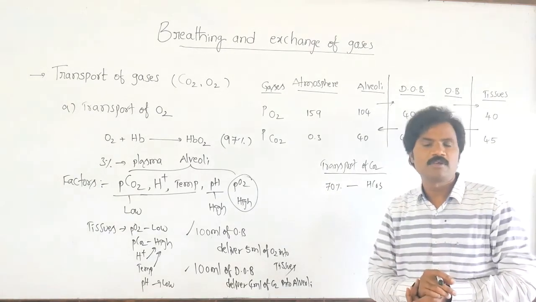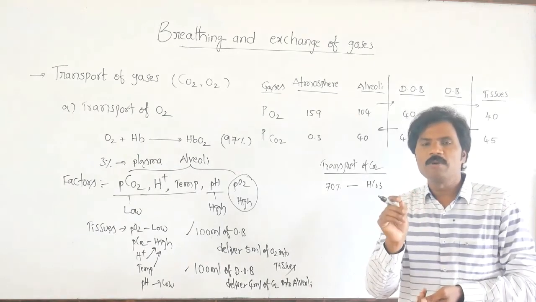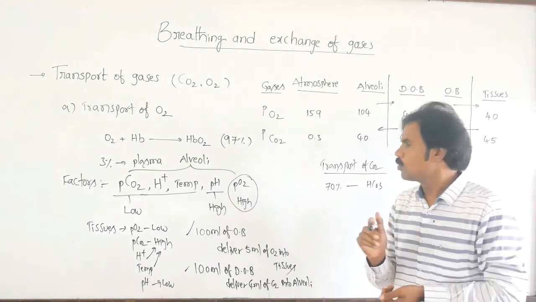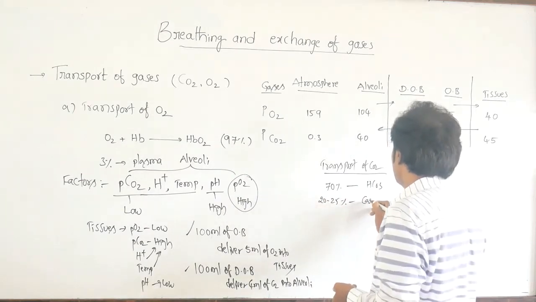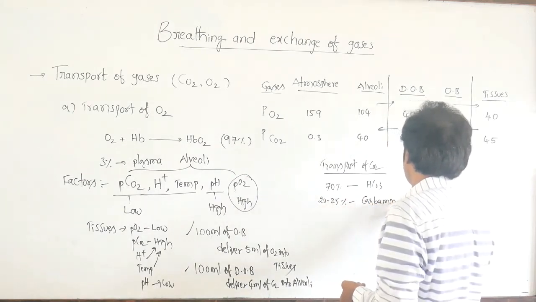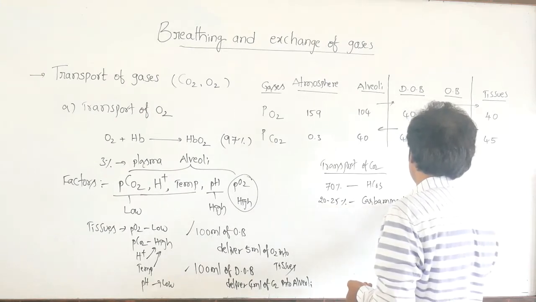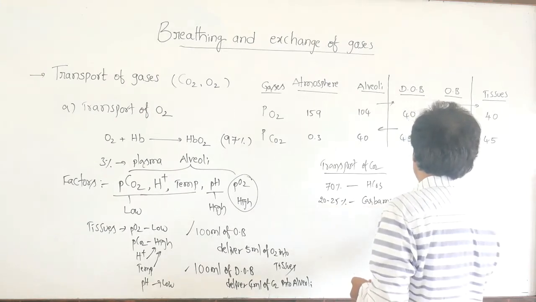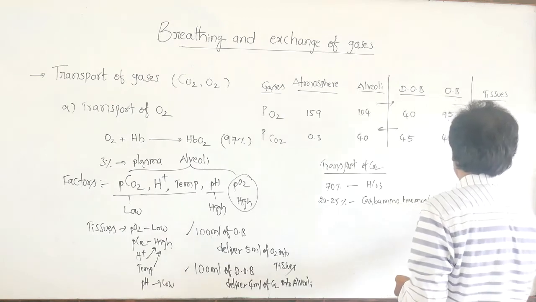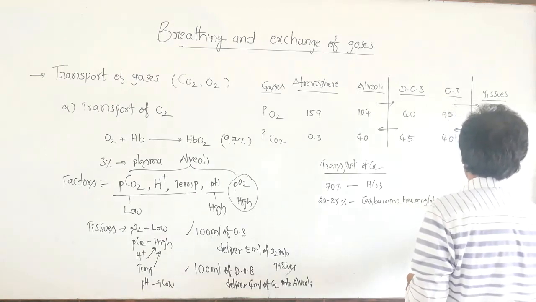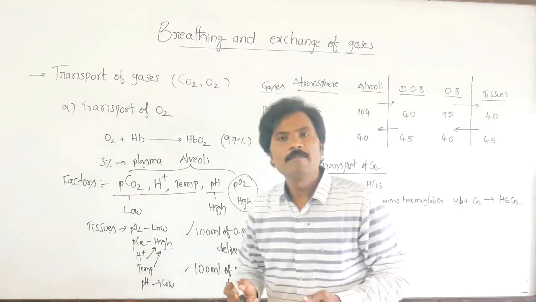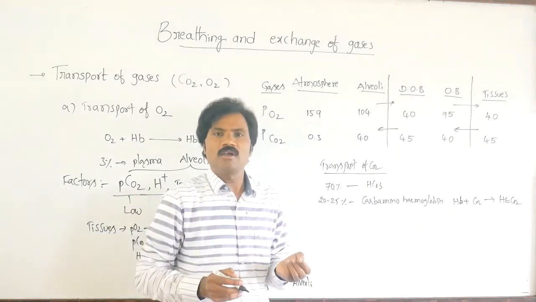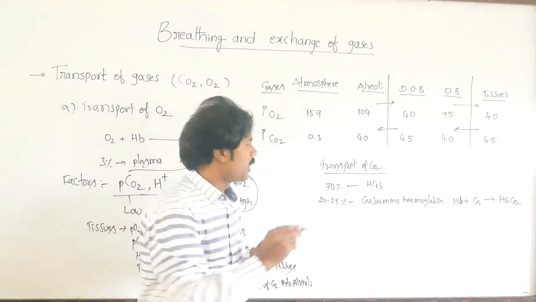Then 20 to 25% as carbaminohemoglobin, that means hemoglobin plus carbon dioxide. The rest, 7%, is in the dissolved state.